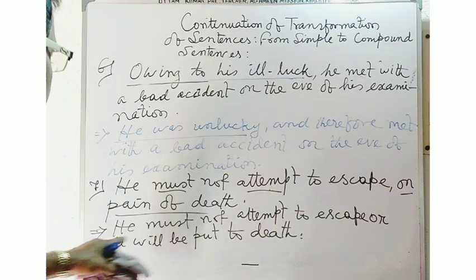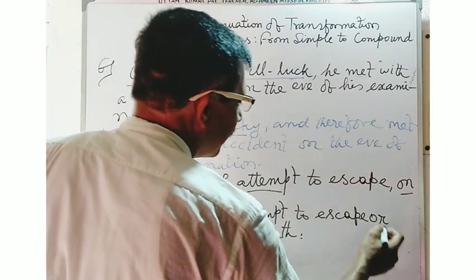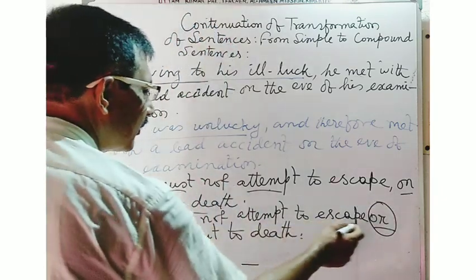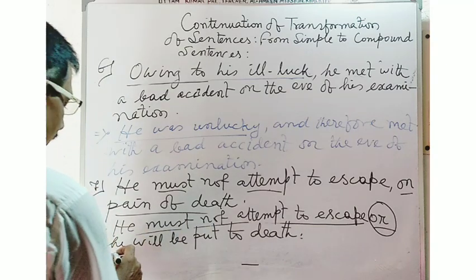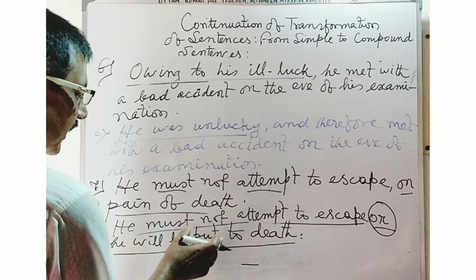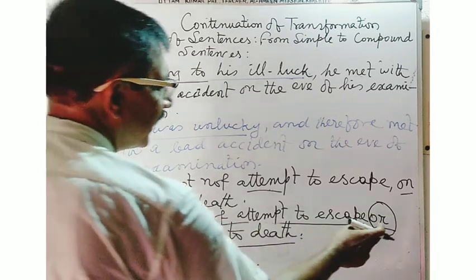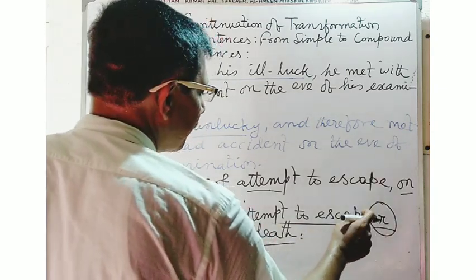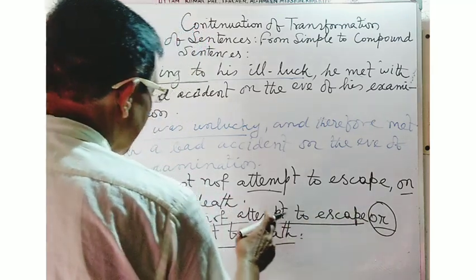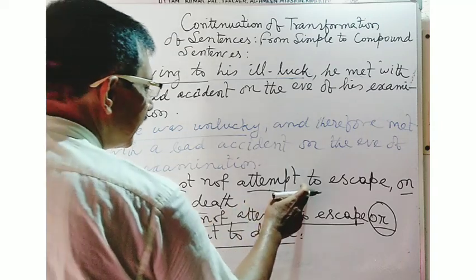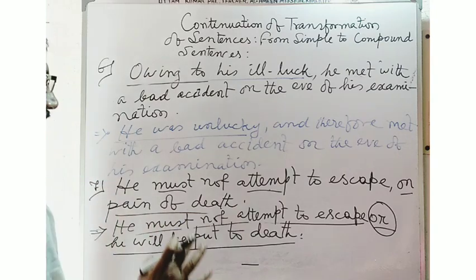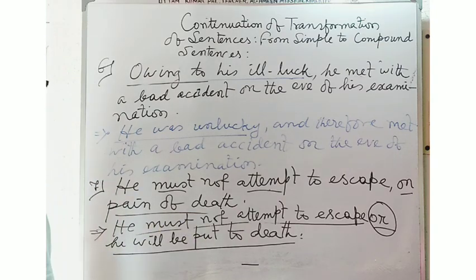Here, in this sentence, or is the conjunction. He must not attempt to escape. This is a main clause. He will be put to death. This is another main clause. These two main clauses are combined by such a conjunction. And if you want to convert a simple sentence into a compound sentence, then this will be the correct sentence in answer.